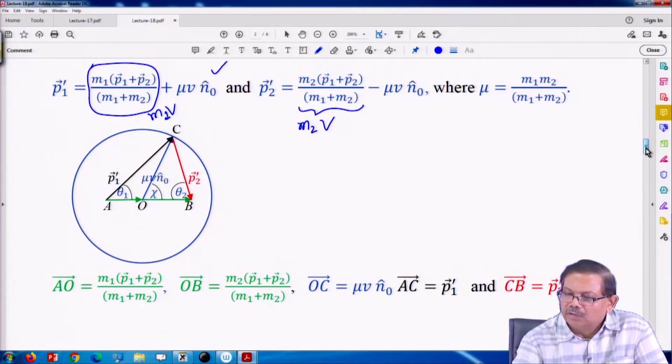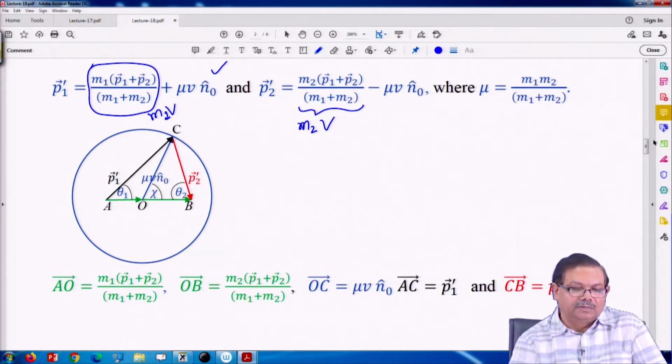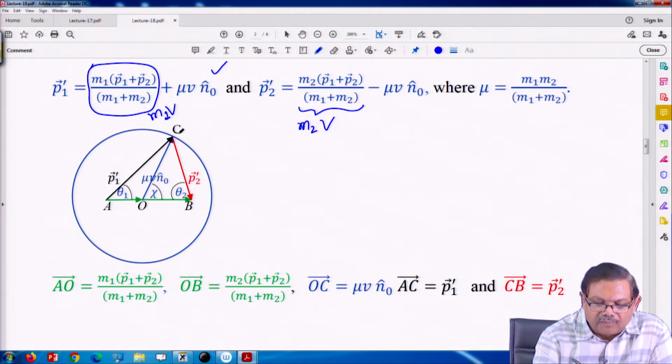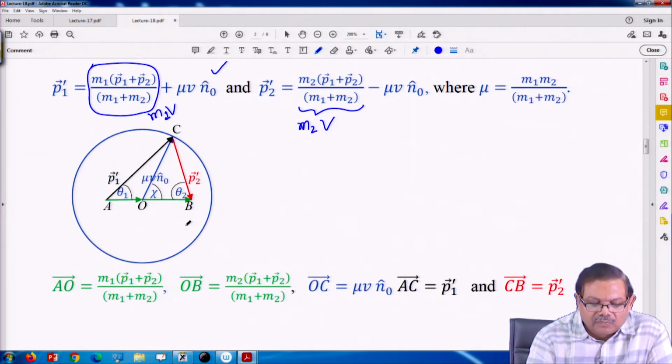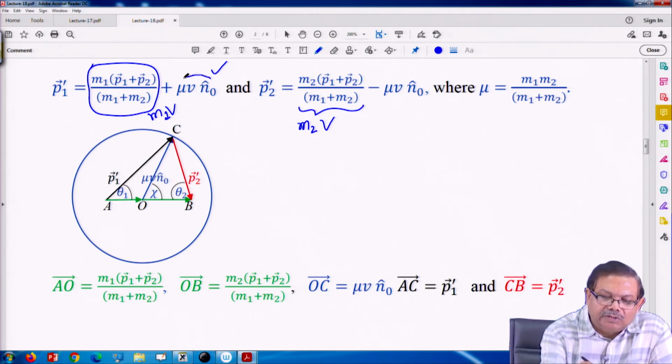So, now let us plot that. Here I am plotting a circle with a radius mu v n 0.